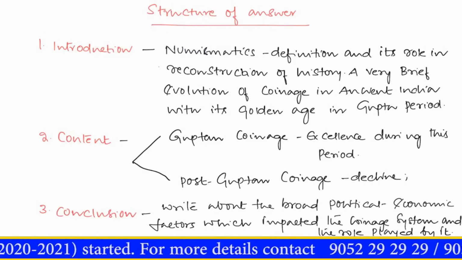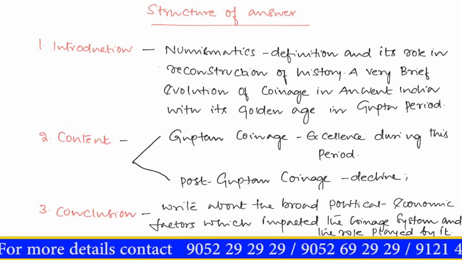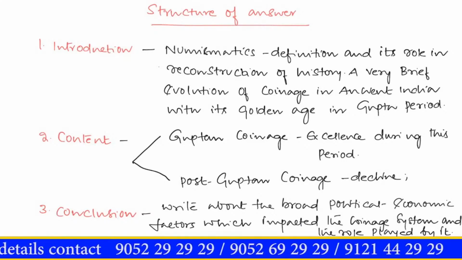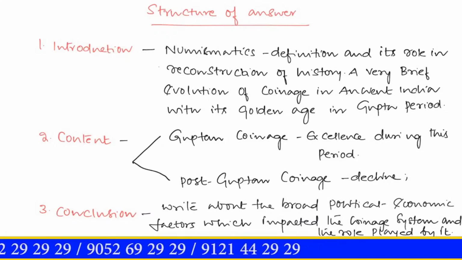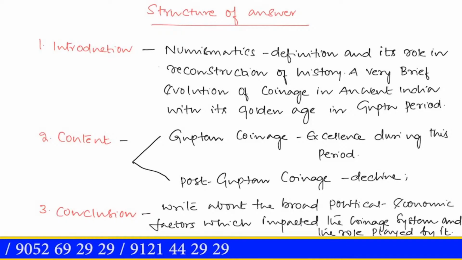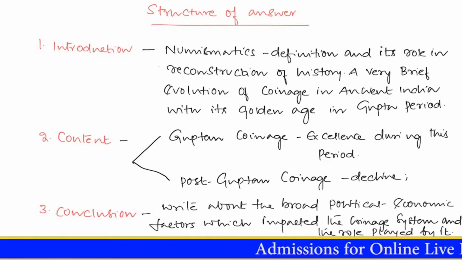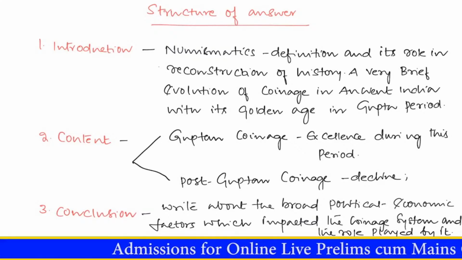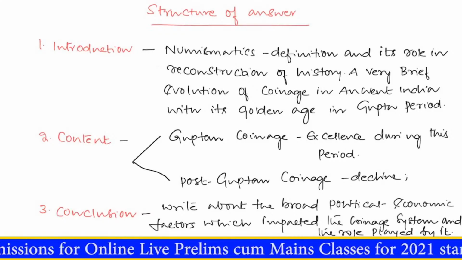Regarding the introduction to this question, we have to focus on two important things. One is you have to establish the role played by numismatics in the reconstruction of history, because this gives you the broader framework for your introduction. The second thing is you also have to write about the evolution of numismatic art in the ancient period, reaching its zenith in the Gupta period, and after that witnessing a decline. I believe these two components will address the question that was asked. Whichever way you start, you have to make sure these two things are there in your introduction.